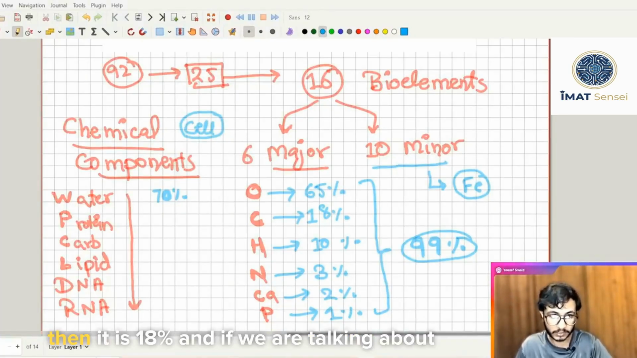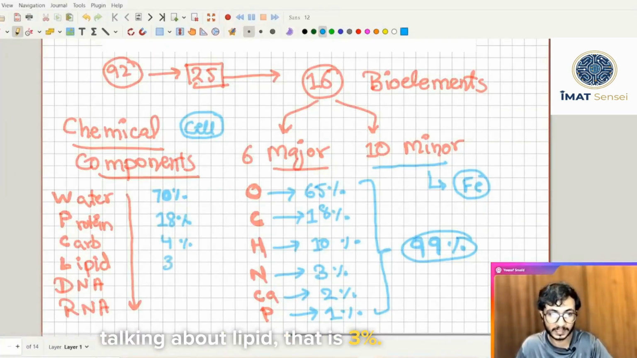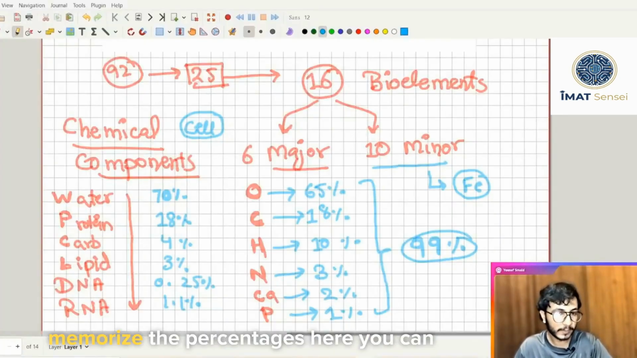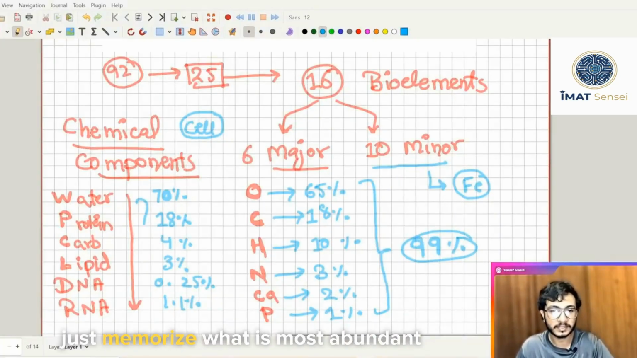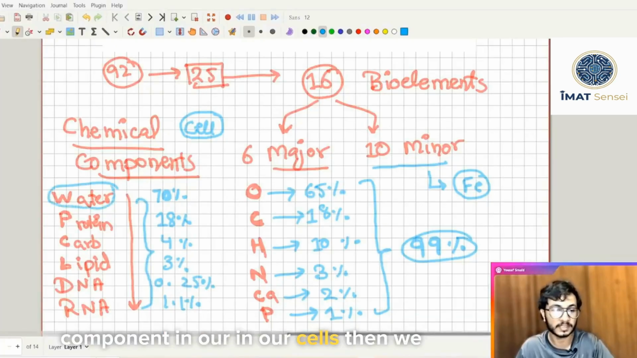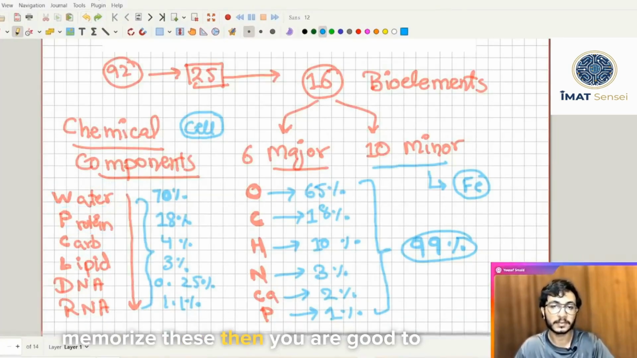And if we are talking about protein, then it is 18%. Carbohydrate is 4%. Lipid is 3%. DNA is 0.25%, and RNA is 1.1%. You don't have to memorize the percentages here. You can just memorize what is most abundant. Water is the most abundant component in our cells. Then we have protein, then carbohydrate, then lipid, then DNA, and then RNA. If you memorize these, then you are good to go.